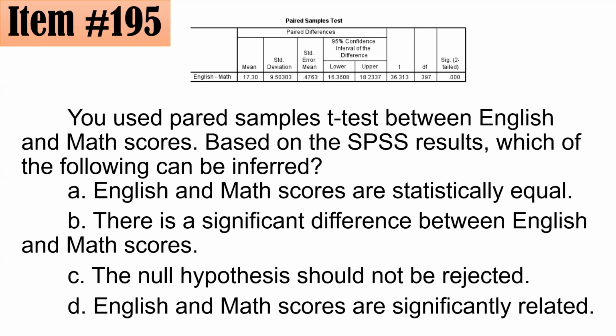Okay, what do you think? Okay, B daw. Take note ha. How do you know? Look at the last column, which is sig two-tailed.